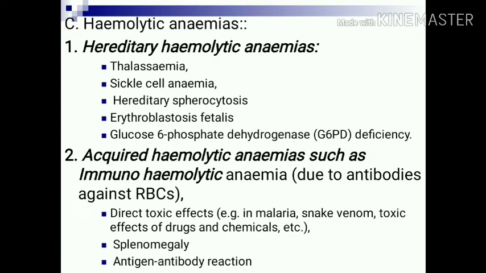Third variety is hemolytic anemias, either hereditary, which is also known as congenital hemolytic anemias. The causes are thalassemia, sickle cell anemia, hereditary spherocytosis, erythroblastosis fetalis or hemolytic disease of newborn, and glucose 6-phosphate dehydrogenase deficiency. Second variety of hemolytic anemia is acquired, which is also known as immunohemolytic anemia, and the causes are direct